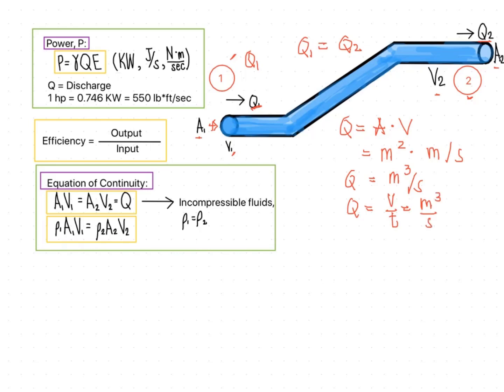Okay. Now, what if your fluid is not an incompressible fluid? If it is not incompressible, therefore, the density at point 1 is not equal to the density at point 2. Therefore, we will just place rho 1 and rho 2 here. So, that's the equation of continuity. So, this will be the formula for compressible fluids.